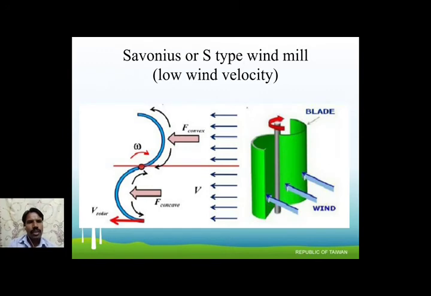Look at the diagram. It is an S-type. The whole drum is split and then placed in opposite directions. That forms the S-type. One side is convex and the other is concave. The concave side converts the wind energy into mechanical energy, and the convex side diverts the wind power.